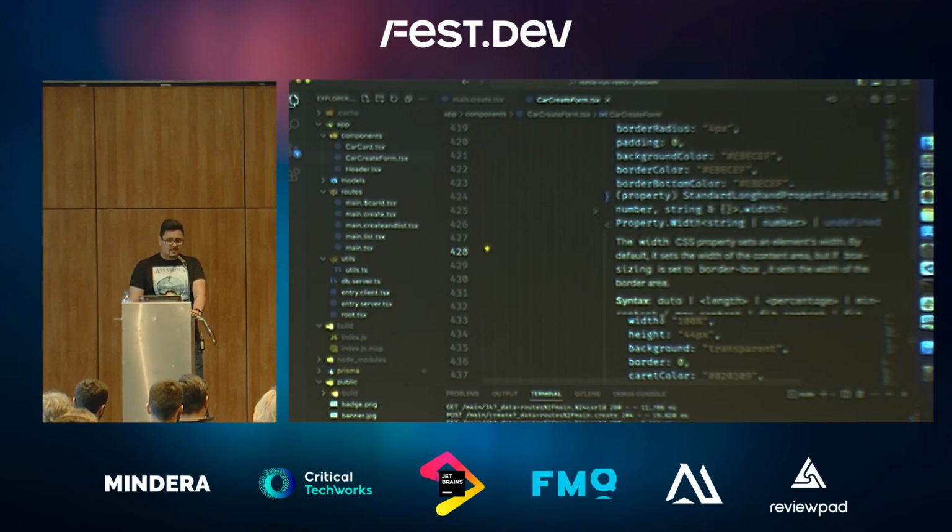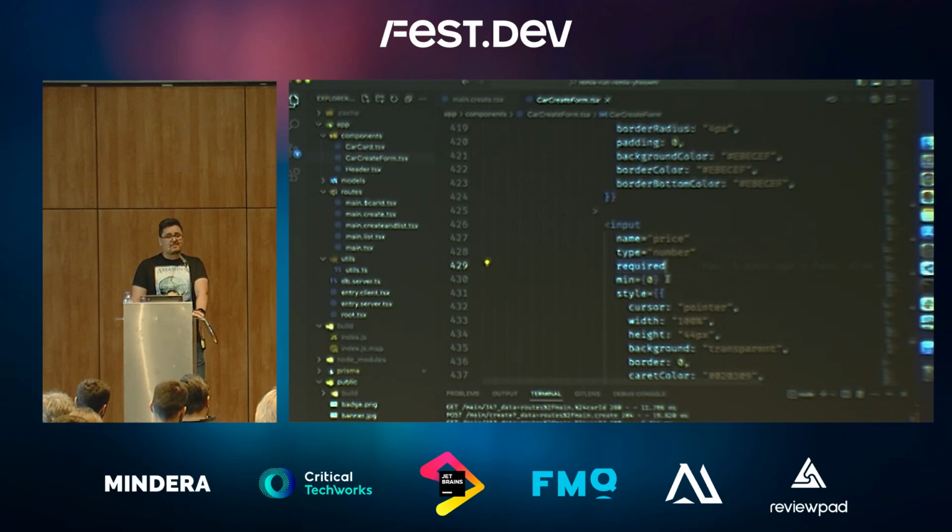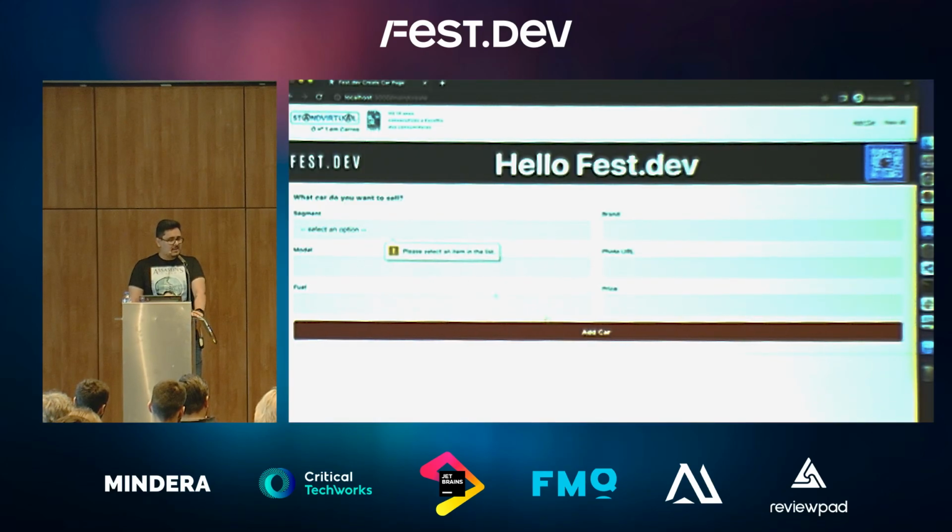By using traditional HTML, you have required. You can tell the browser that this field is going to be required. And you can also tell it that, for instance, this number input, the minimum value it can have is 0. So if we go back to the form and try to submit it, the browser is going to make me add the information.